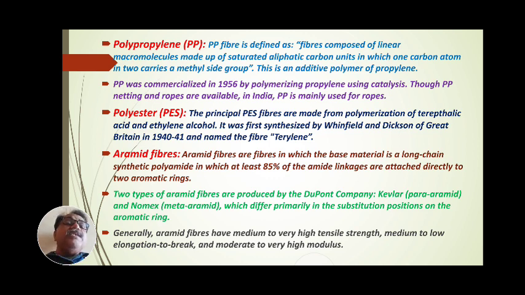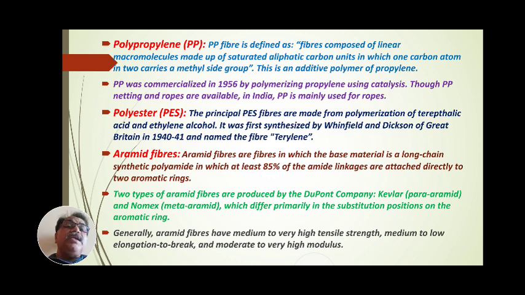Polypropylene fiber is defined as fibers composed of linear macromolecules made up of saturated aliphatic carbon units. What is meant by polypropylene?